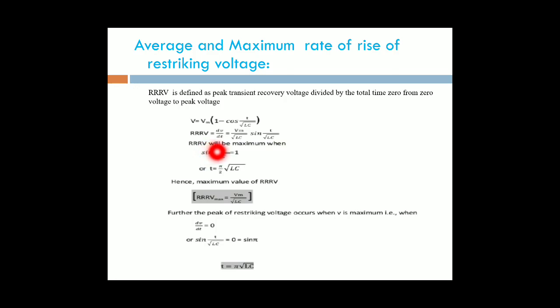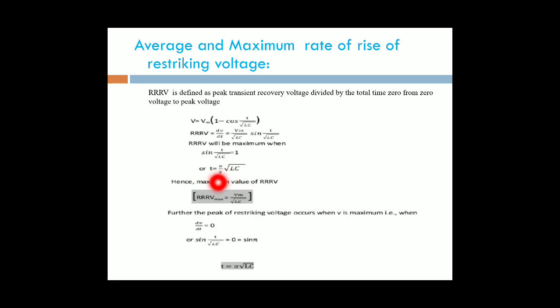Then we obtain dV by dt equal to Vm by root LC into sine t by root LC, since the two minus signs cancel. The RRRV will be maximum when sine t by root LC equals 1, or t equal to pi by 2 root LC.